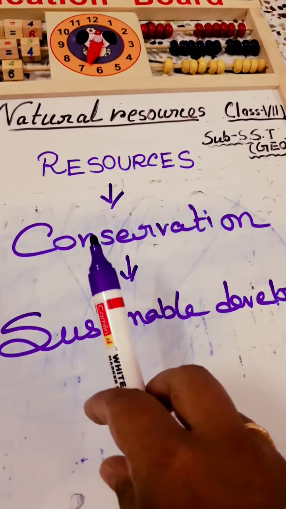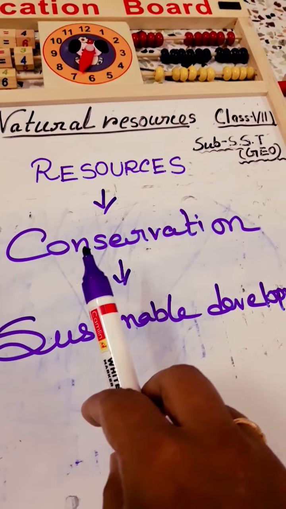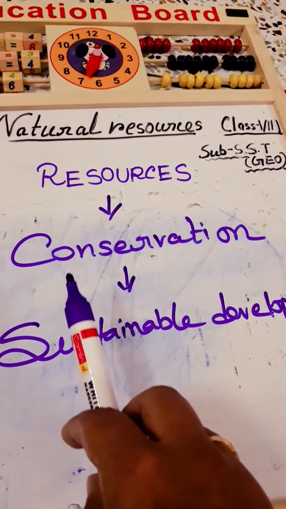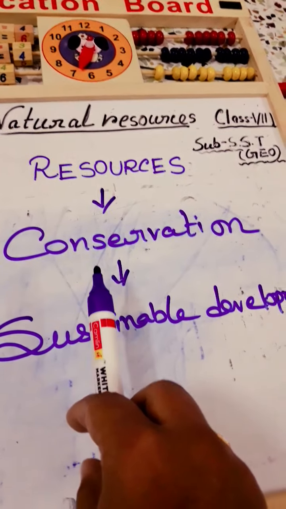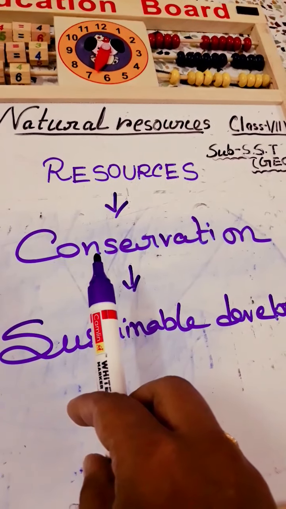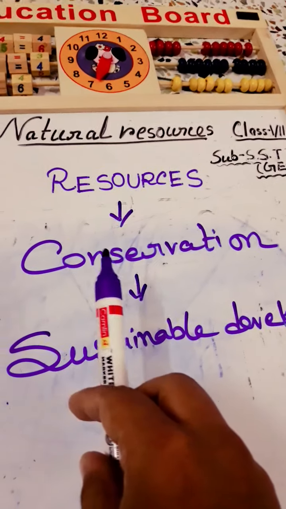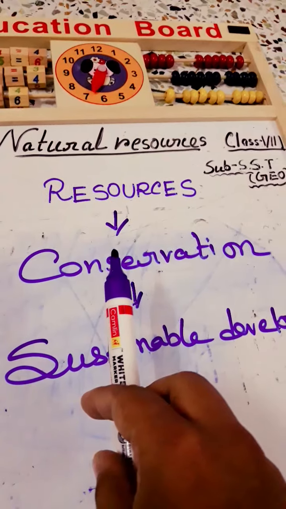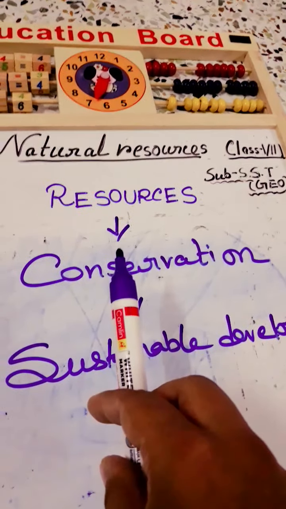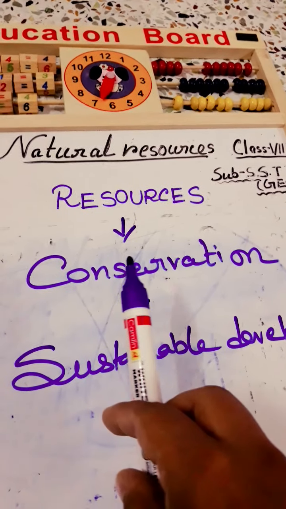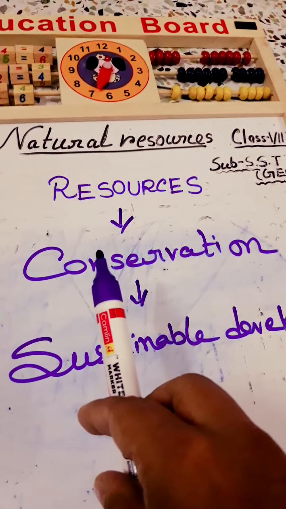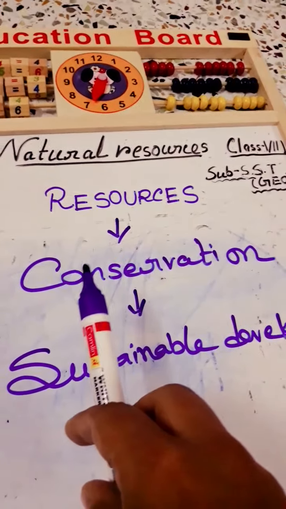Human activities have been identified as one of the main causes of the degradation of air through air pollution, water pollution, soil and land pollution, because we sometimes use chemical fertilizers on land. In this way we are also polluting our land. Then deforestation, we are cutting down trees.